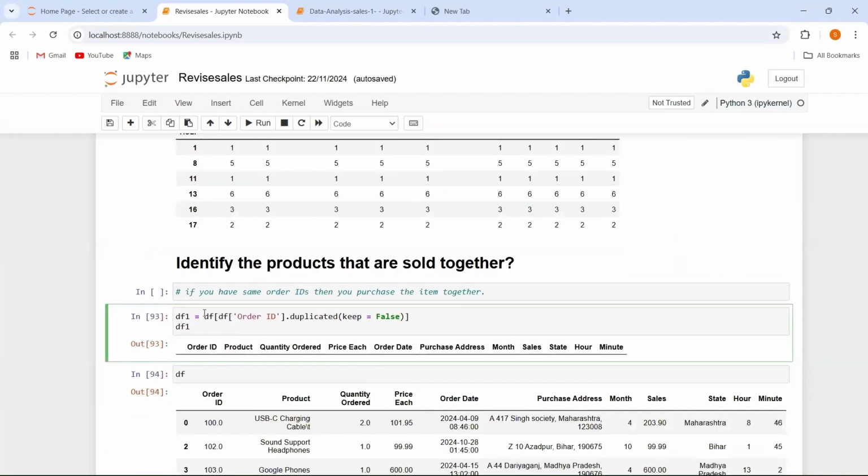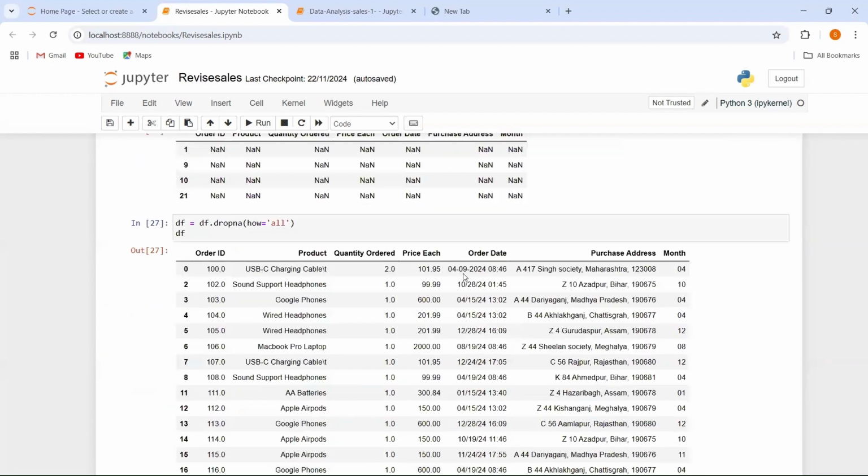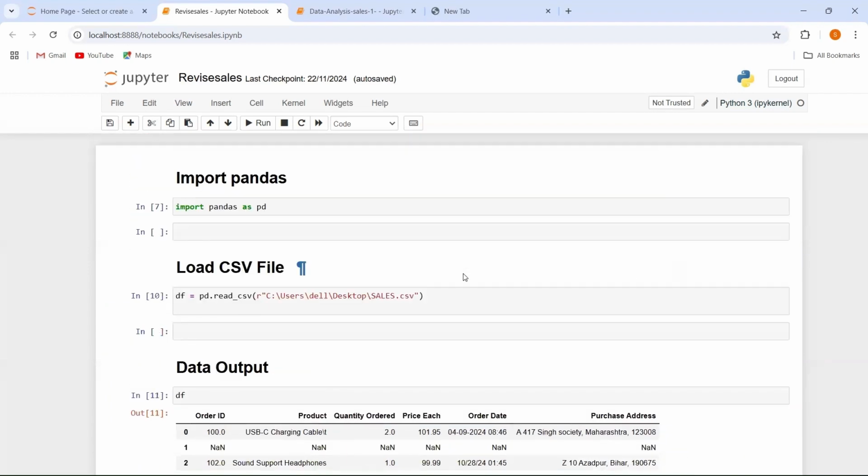Last but not the least, we answered the question, that is identify the products that are sold together. And according to our data frame, there are no products that are sold together. So that's all from my side. That is all about the data analysis part. Thank you so much.